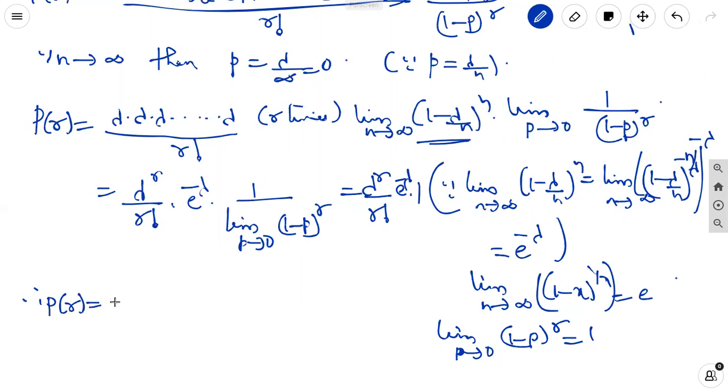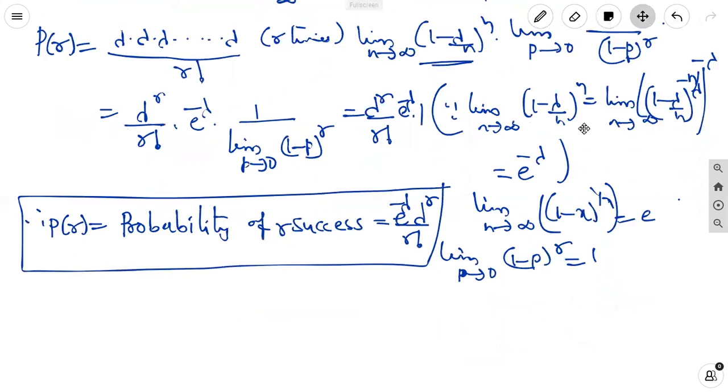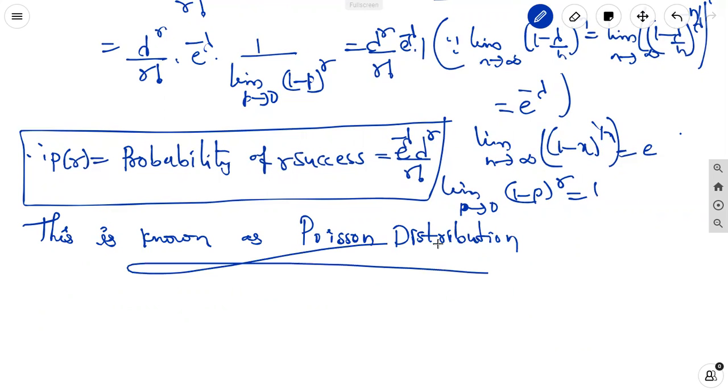Therefore, P(r), the probability of r successes, is equal to e power minus lambda into lambda power r by r factorial. This is known as the Poisson distribution. It is the derivation of the Poisson distribution.